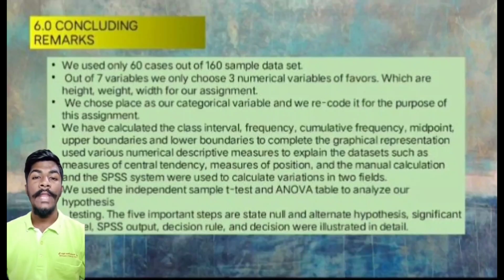For the last part, I would like to explain about the concluding remarks. To conclude, we use only 60 observations or 60 cases out of the 60 sample data that has been given to our group. Out of 7 variables, we have chosen only 3 numerical variables and 1 categorical variable. The 3 numerical variables are weight, height, and width. Meanwhile, the 1 categorical variable is place.